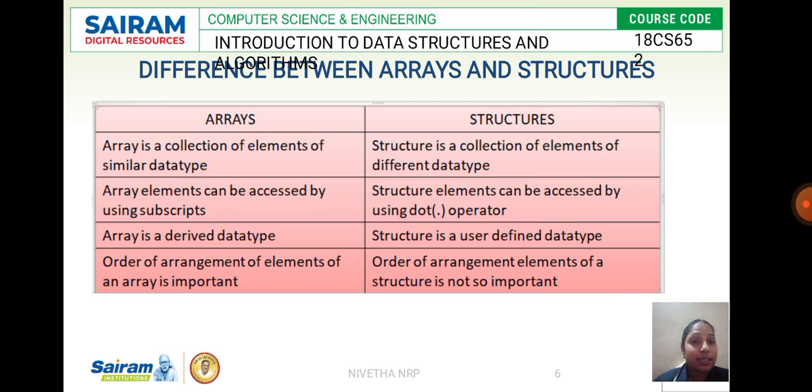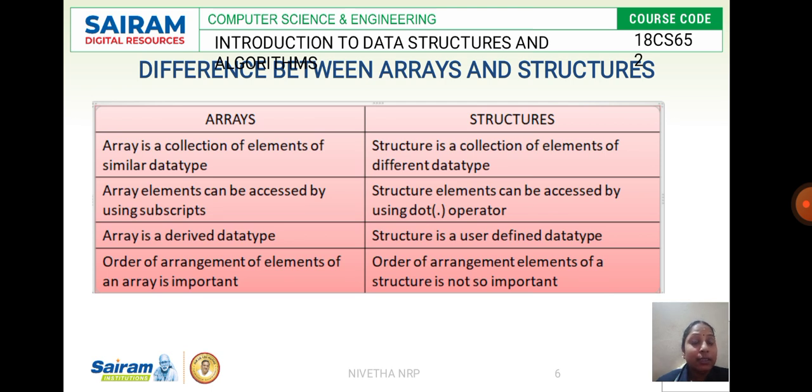And an array is a derived data type, because you derive the data type: you define a of 10, and from that derived a of 10 you initialize and provide the inputs, whereas a structure is purely a user defined data type. This is the third difference. An array is a derived data type, whereas a structure is a user defined data type.